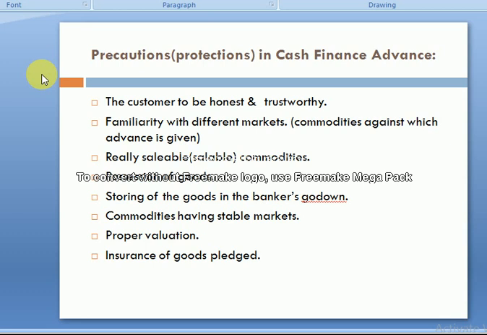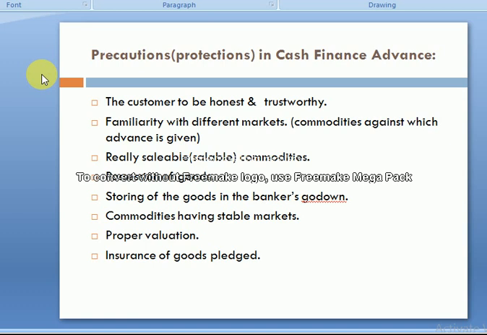Then, proper valuation. The goods taken as security should be properly valued. Through proper analysis, value should be assigned to the assets, and on the basis of that the loan will be sanctioned. So these are the precautions banks take when sanctioning cash financing.